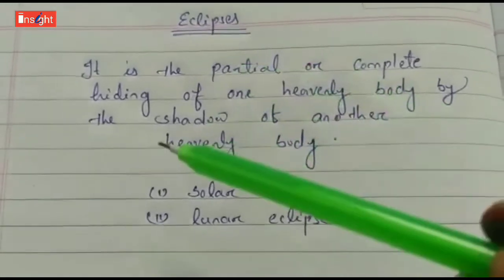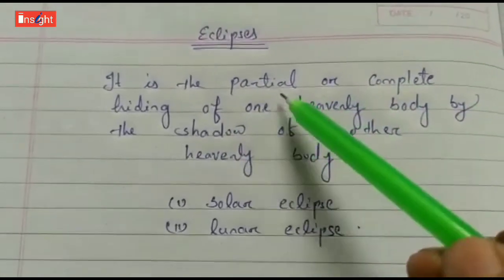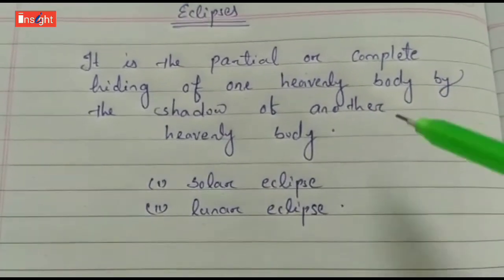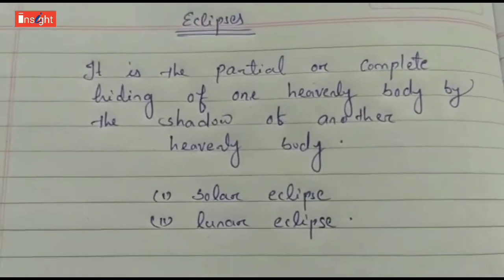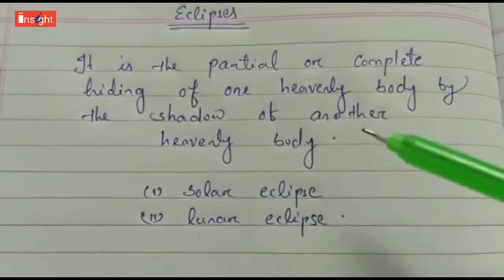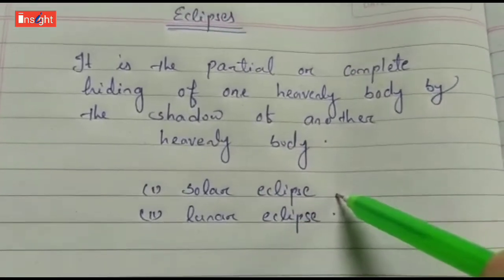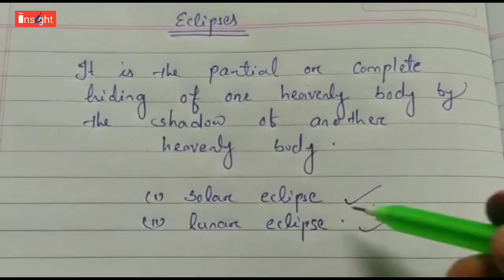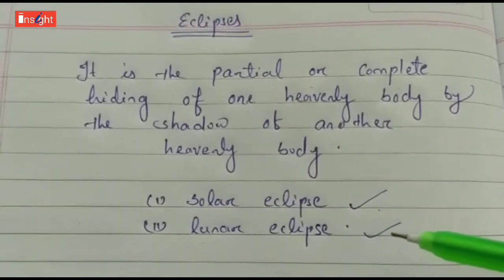So an eclipse is the partial or complete hiding. Partial means only a part, or complete hiding of one heavenly body by the shadow of another heavenly body. And we see two types of eclipse, that is solar eclipse and lunar eclipse. So now we will see how the solar eclipse and lunar eclipse are formed.